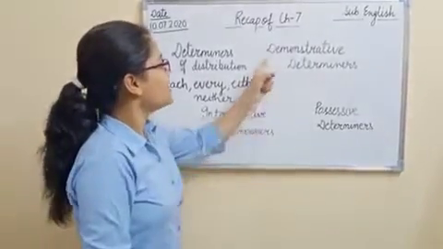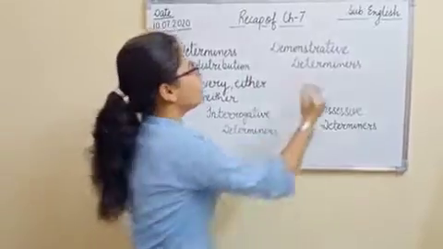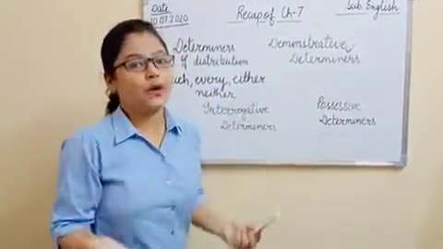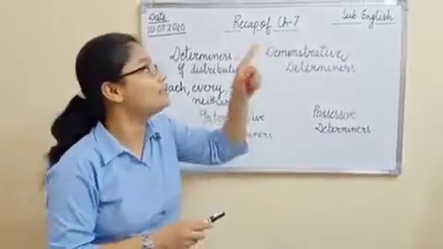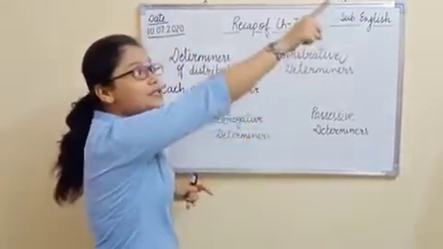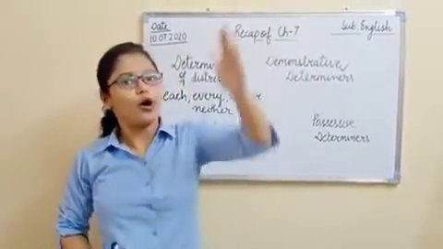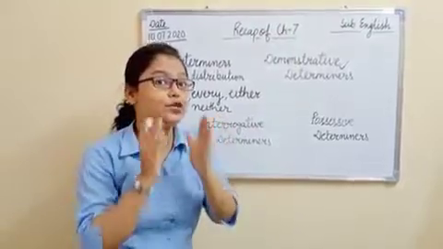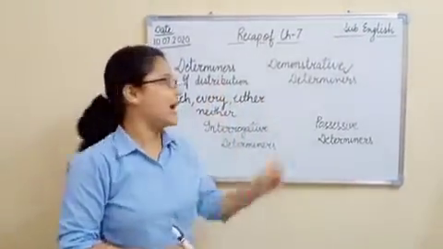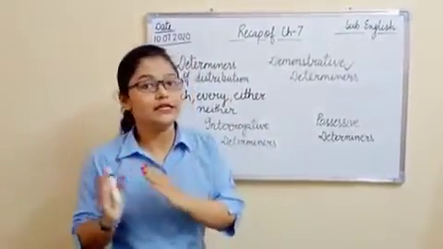Now, next are demonstrative determiners. This word demonstrative comes from demonstration, right? I am pointing out something. This board, that girl, these girls, those boys, right? So when I am demonstrating something, when I am pointing out something, at that time I will be making use of demonstrative determiners.